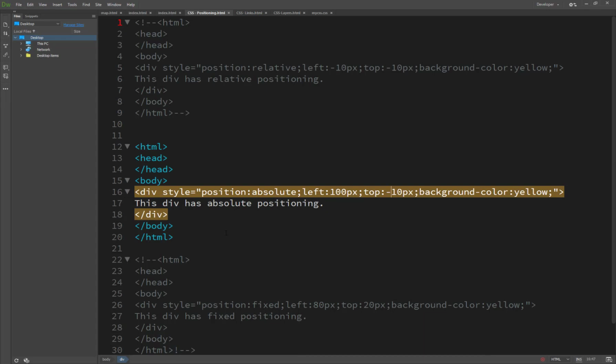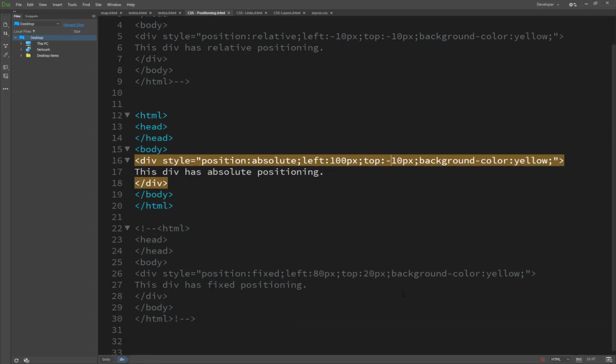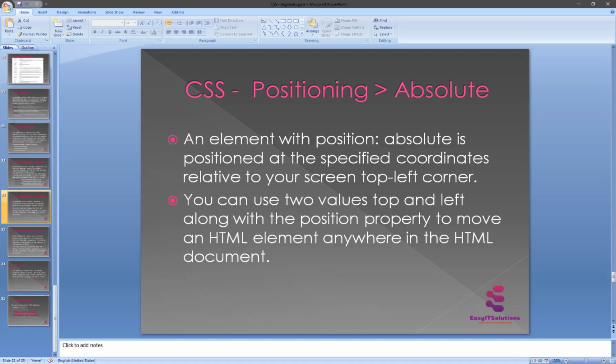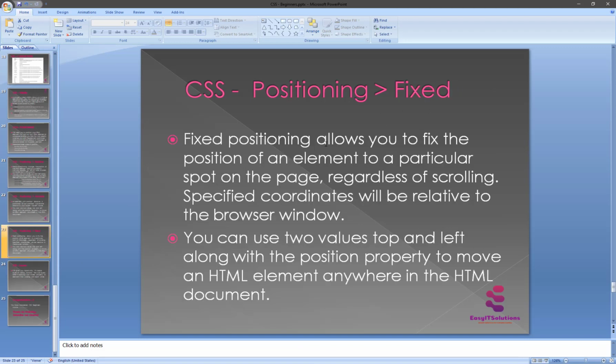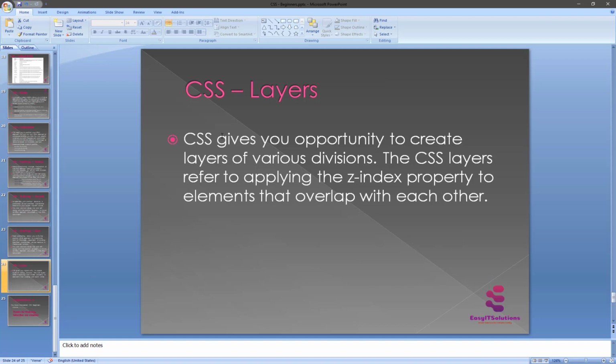So this is basically the absolute position, and fixed works the same way as absolute. You can use fixed in the same manner. The last one is CSS layers. CSS gives you an opportunity to create layers for various divisions.